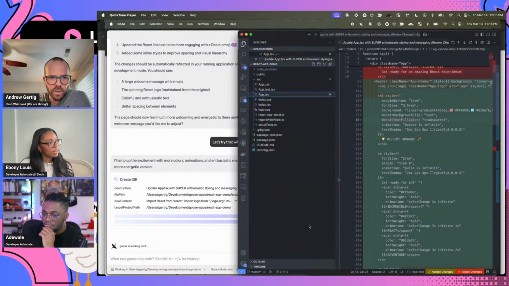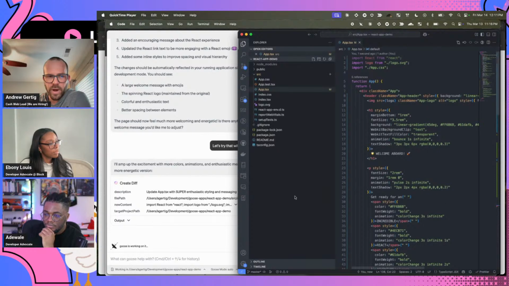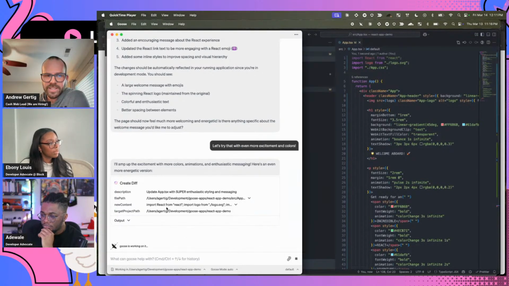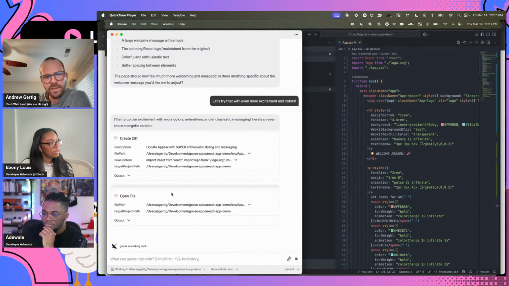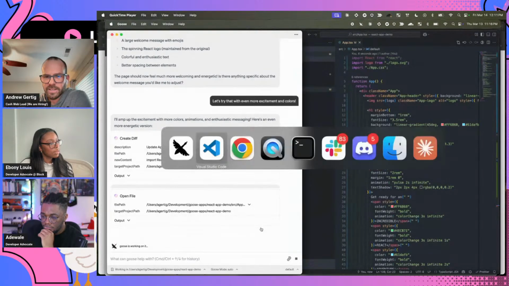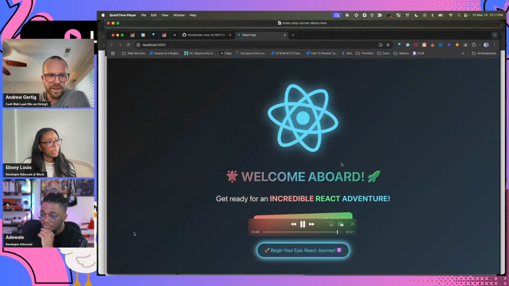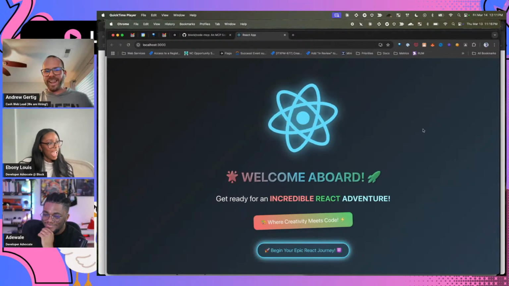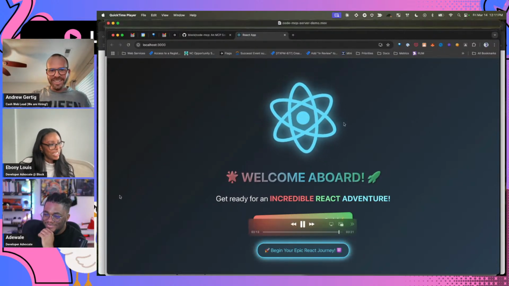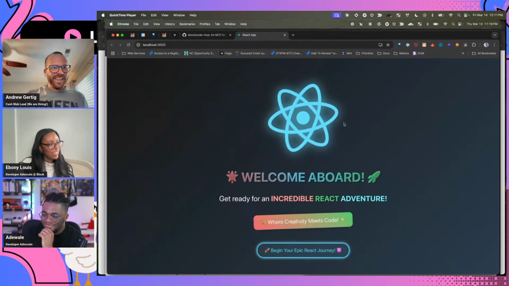You can see on the left that Goose is waiting for us, and that's that kind of waiting animation. We've accepted it, and now Goose knows that, and it opens the file, and then let's see what we had. Let's jump over. All right, a lot more exciting. I feel welcome. I love it. All right, and I will pause there.